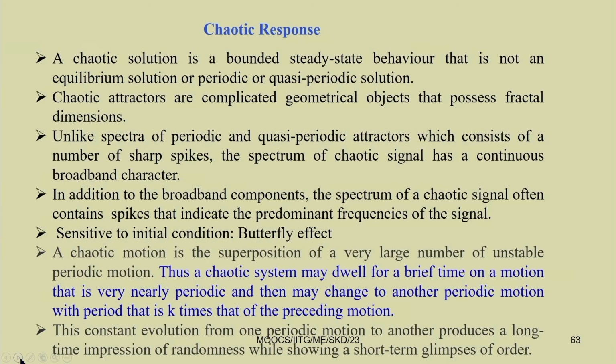So, let us see what we mean by this chaotic response. Briefly we will study this chaotic response, and the next class will be fully devoted to it. A chaotic solution is a bounded steady state behavior that is not an equilibrium solution or a periodic or quasi-periodic solution. So, it cannot be a fixed point response, periodic response or quasi-periodic response. Chaotic attractors are complicated geometrical objects that possess fractal dimensions. We can see the shapes of chaotic attractors; they can look like fractal, self-similar objects.